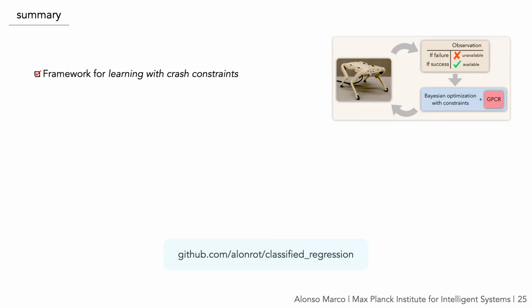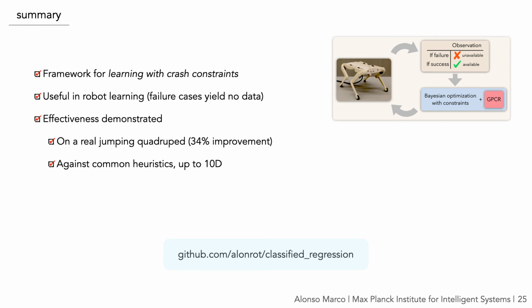To conclude, we have proposed a framework to address the problem of learning with crash constraints in the context of controller parameter tuning. We have shown that this is useful in robot learning, where the data obtained in failure cases is often unmanageable. We also have demonstrated the effectiveness of our method on a real jumping quadruped, where the best jump improves by about 34% the one obtained with manual tuning by an expert.